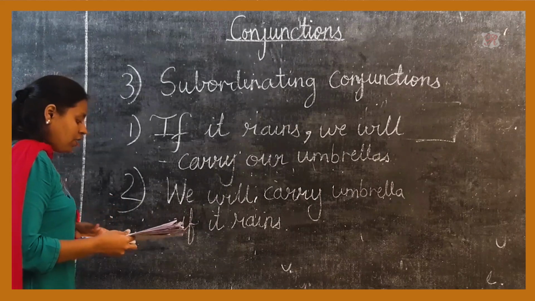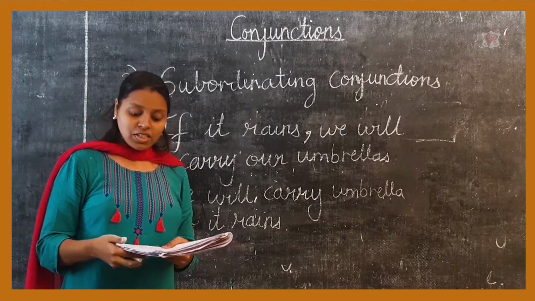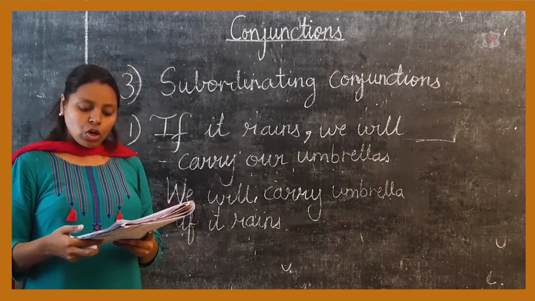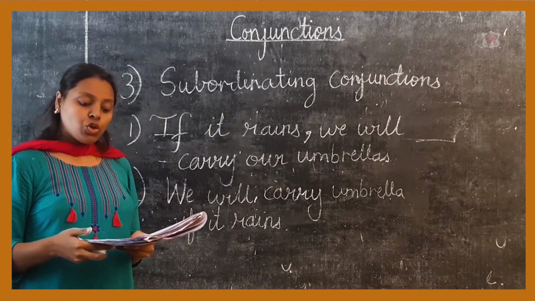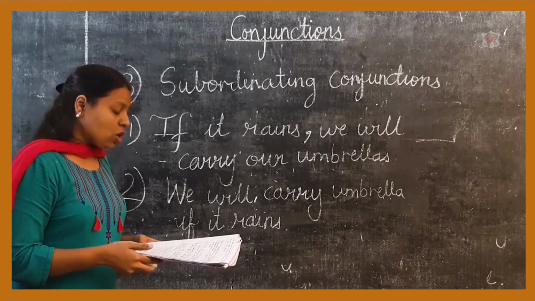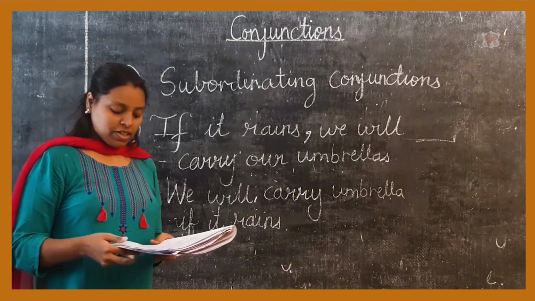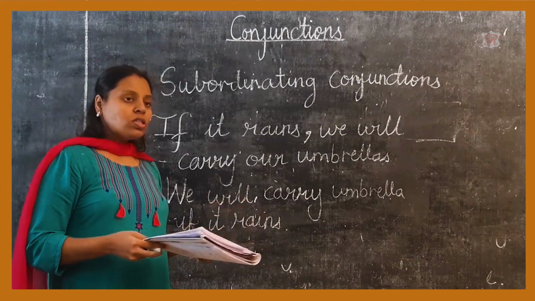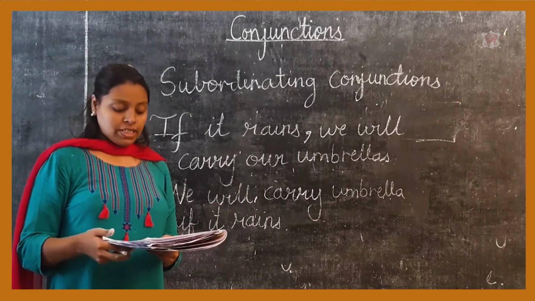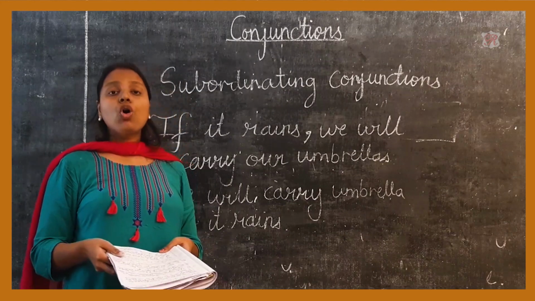Now, subordinating conjunctions can be used at the beginning of sentences, where they introduce a dependent clause and join it to an independent clause. For example: it is because of my parents that I have stood on my own feet. Here the word because is used within the sentence. Second example: although it was raining, it was too hot today.